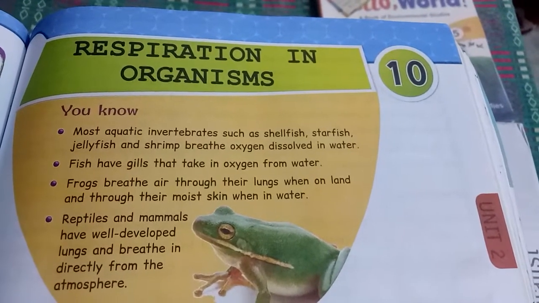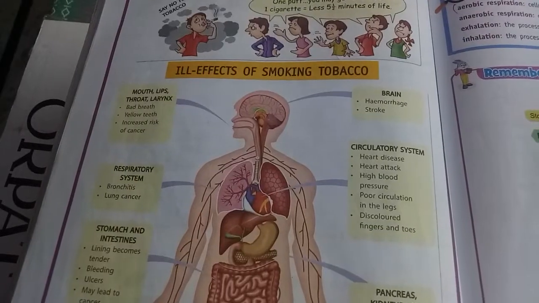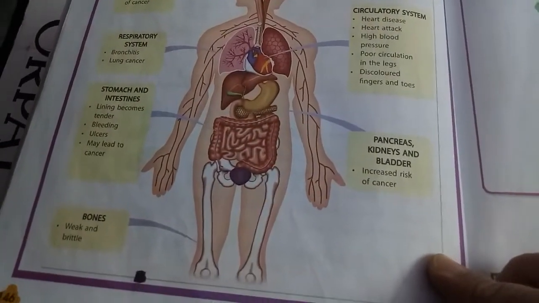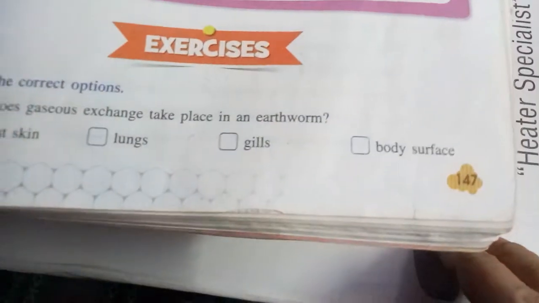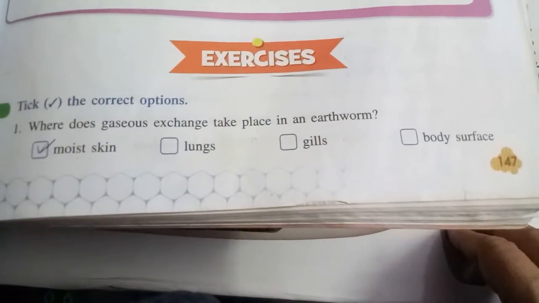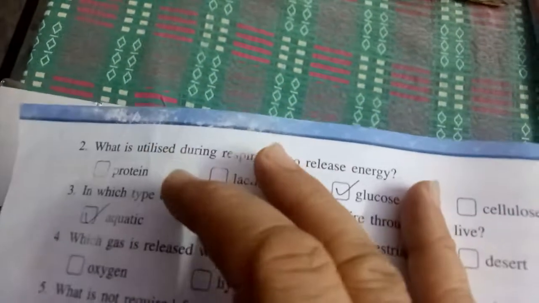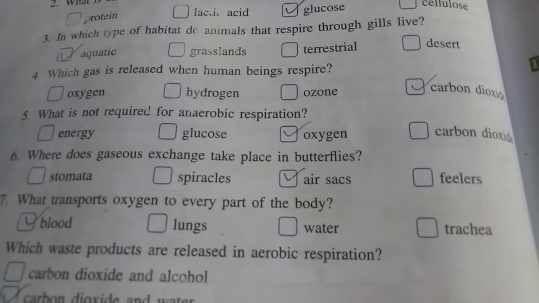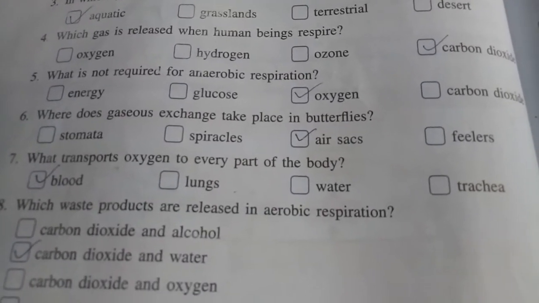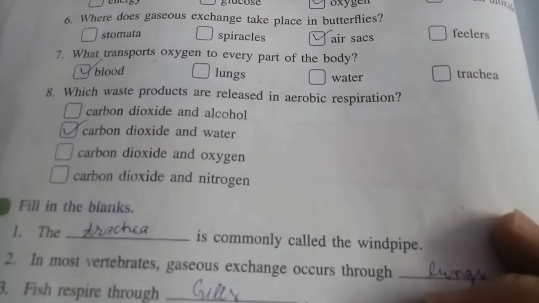Chapter 10 Respiration in Organisms. Where does the gaseous exchange take place in earthworms? From moist skin. Respiration releases energy from glucose. Which type of habitat does the animal live in? Aquatic. Human beings respire carbon dioxide. Which gas is not required for respiration? Where does gas exchange take place in the lungs? What transports oxygen in the blood? Where does respiration of carbon dioxide and water occur?